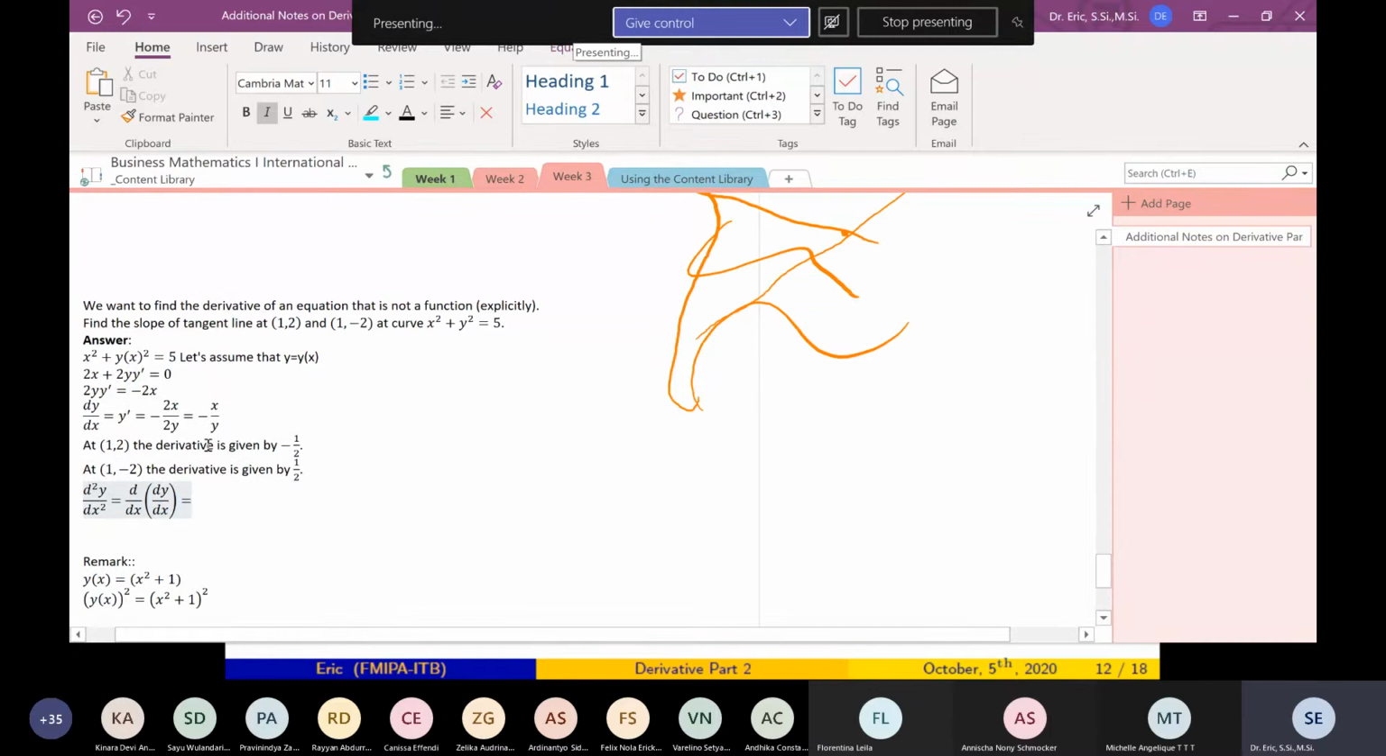So I want to find the derivative of this. The second derivative is the derivative of the first derivative. How do you find this derivative? Very easy. Let u equal minus x, and v equals y.